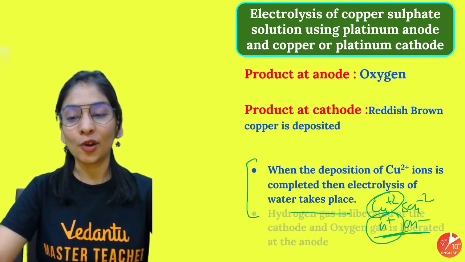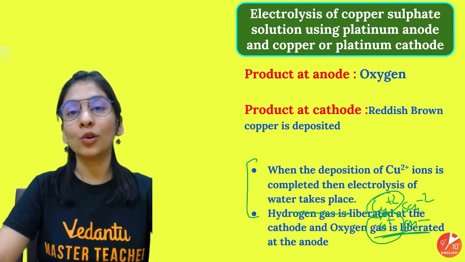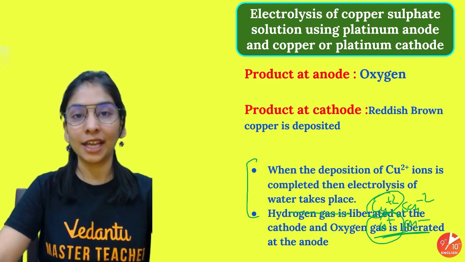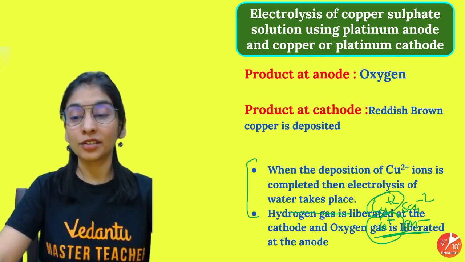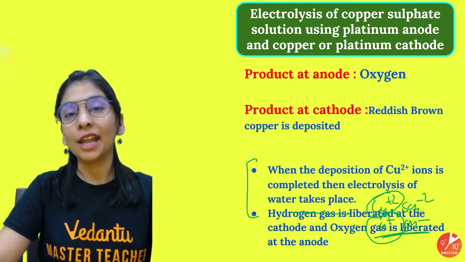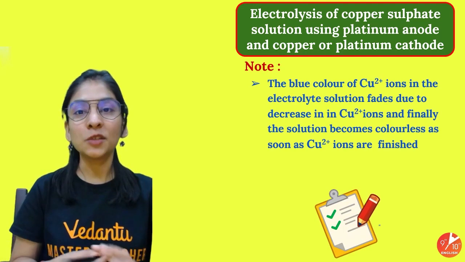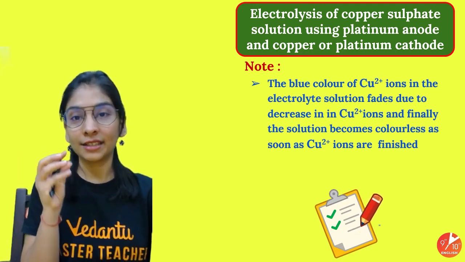So we can stop the process at that moment of time. Otherwise, H positive will take electrons, and hydrogen gas is liberated at the cathode at that moment of time. Okay. Yes, awesome, awesome. There's one special note that you should know, and I'll discuss that in the active electrode case.